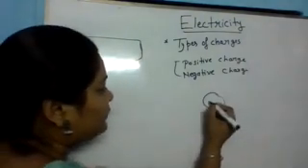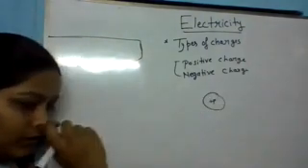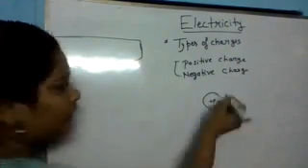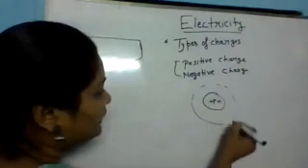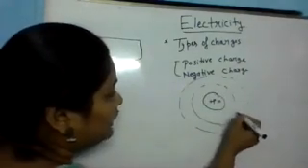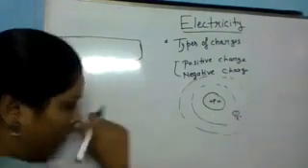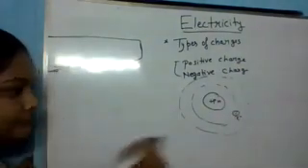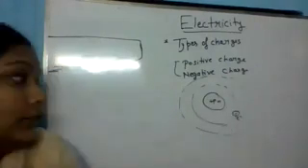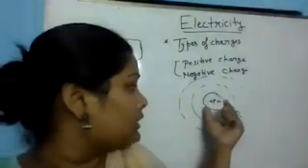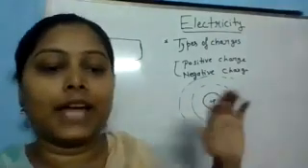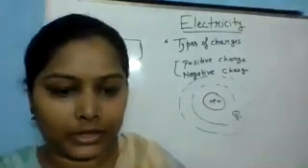In the nucleus we have positive charge, that is proton, and neutron, which is neutral, and around that nucleus we have electrons in specific orbits. So the total positive charge is equal to the total negative charge. That's why the atom is a neutral body, right?